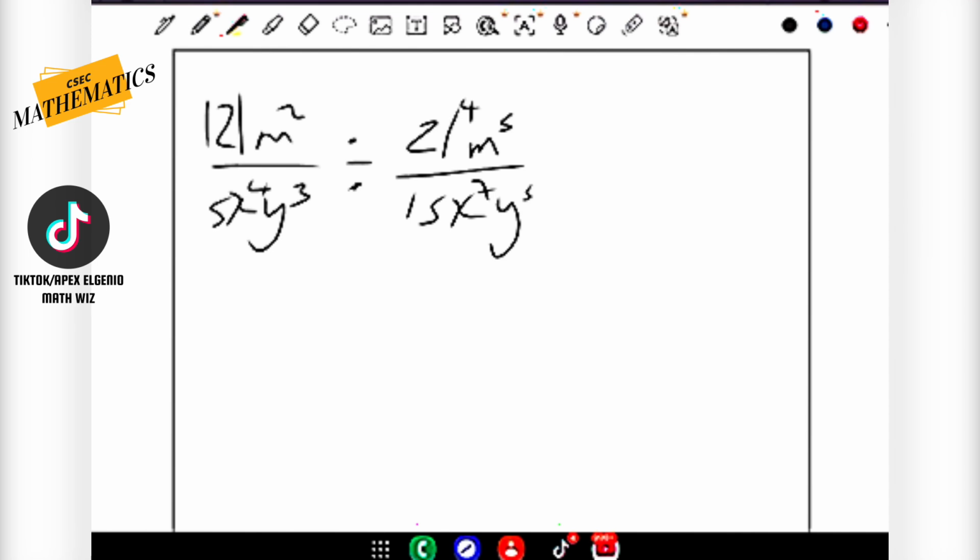Now with this one here, 12L, pardon me guys, it looks like 121, but it's actually 12L m squared. My students make fun of me whenever I write my letters. It is L, guys. 12L m squared over 5x to the 4 y cubed, divided by 2L4 m to the 5 over 15x to the 7 y to the 5. Now, algebraic fractions. Easy stuff, right?